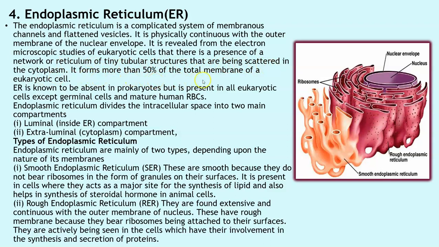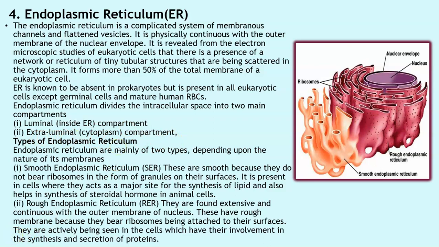It forms more than 50% of the total membrane of the eukaryotic cell. ER is known to be absent in prokaryotes, but it is present in all eukaryotic cells except germinal cells and mature human RBCs. Endoplasmic reticulum divides the intracellular space into two main compartments. Luminal, that is inside the endoplasmic reticulum, a compartment is there, and extraluminal, that is the cytoplasmic compartment.